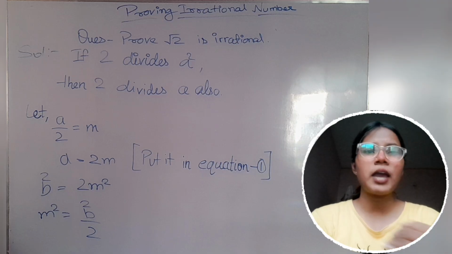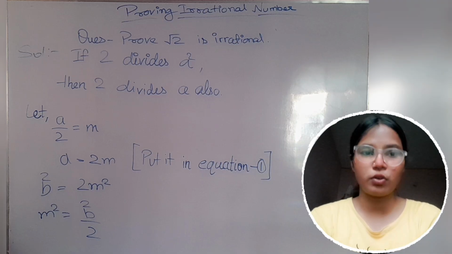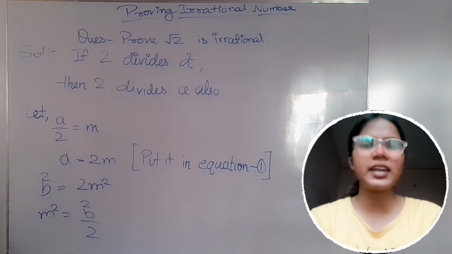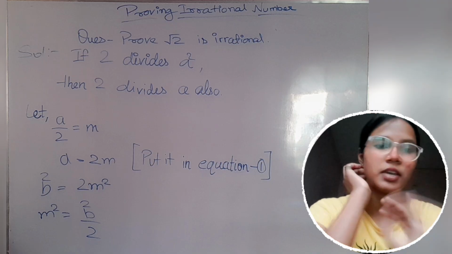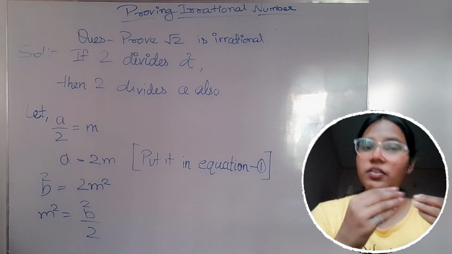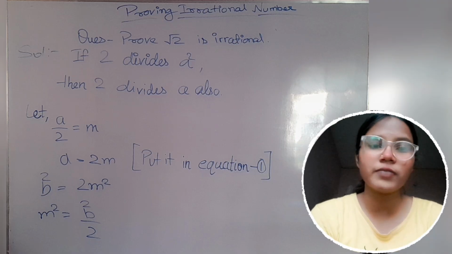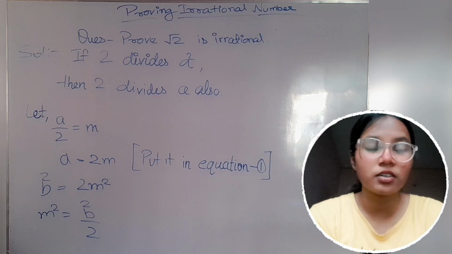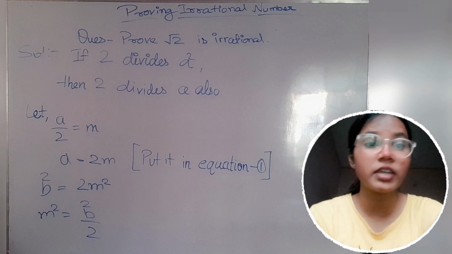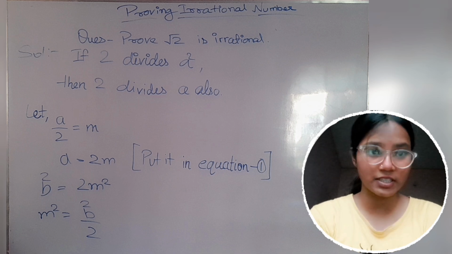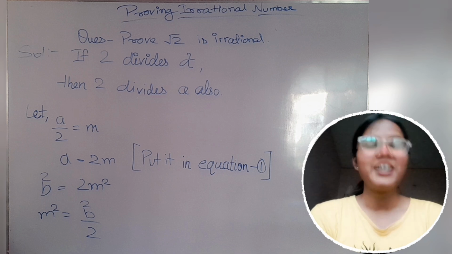So I'm letting that a upon 2 is equal to m. You can let it be any number, I mean any variable. We are letting it be a variable. Variable can be changed, but a constant can't change because a constant is fixed, but a variable is not fixed. That's why it is called a variable.